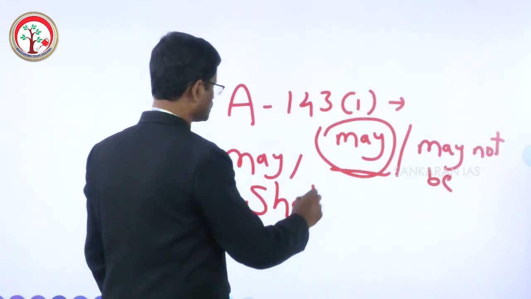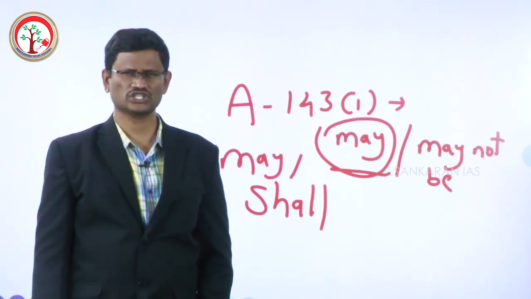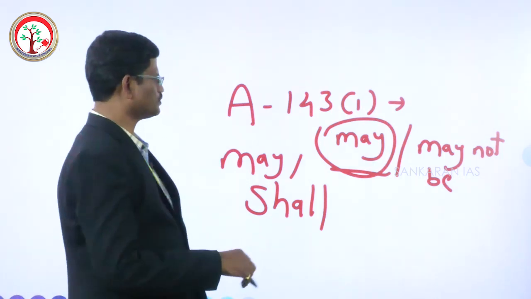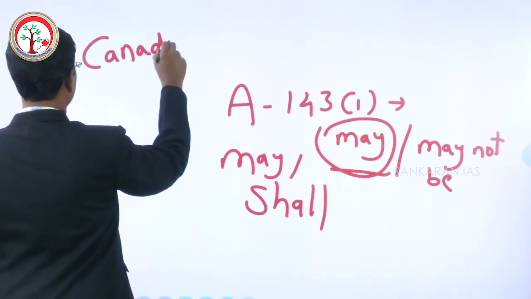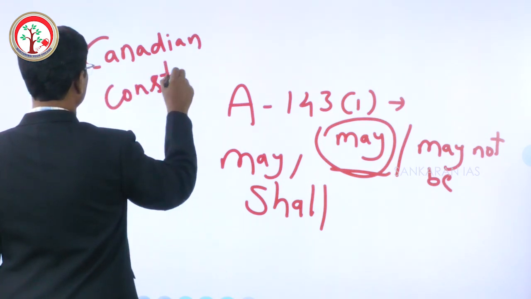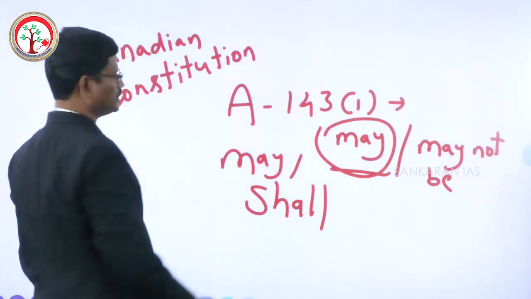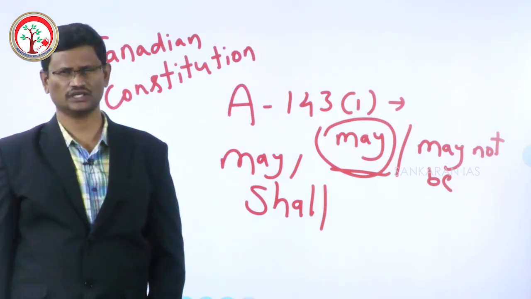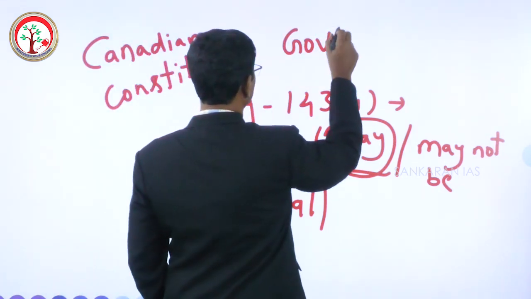And remember, the advisory jurisdiction of the Supreme Court is borrowed from the Canadian Constitution. In addition, it is also borrowed from the Government of India Act 1935.